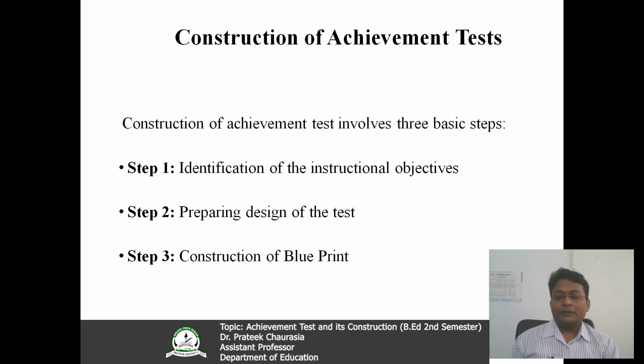Now construction of achievement test involves three basic steps, as you can see here. Step first, identification of the instructional objectives. Step 2, preparing design of the test. And step 3, construction of the blueprint. Look, these three steps are the backbone of the construction of achievement test. So I will discuss these three steps step by step.